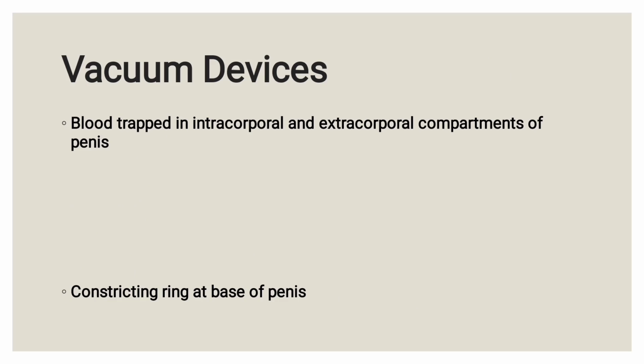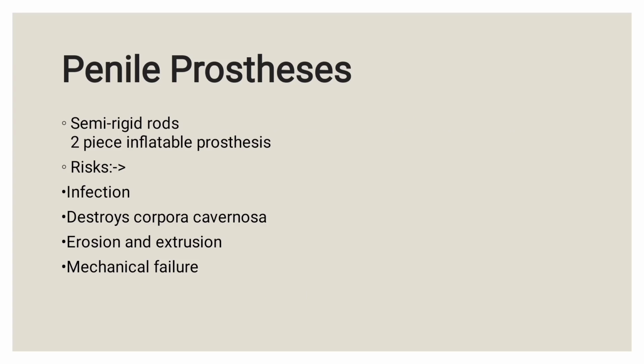Other than that, there is a vacuum device which can also help in erecting the penis. It creates negative pressure around the penis, and it helps in erection of the penis. Other than that, there is a surgical procedure, the penile prosthetic implant. It will not cause erection, but it will help keep the penis in a rigid position.